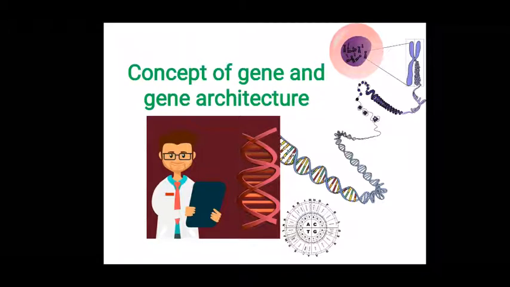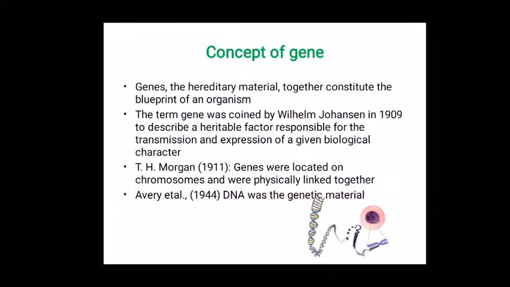Welcome to all. In this video, we will see the concept of gene and gene architecture. Genes, the hereditary materials, together constitute the blueprint of an organism. The term gene was coined by the scientist Johannsen in 1909. He used it to describe a heritable factor that is responsible for the transmission and expression of an individual biological character. Then, in 1911, the scientist T.H. Morgan found that genes were located on chromosomes and were physically linked together.